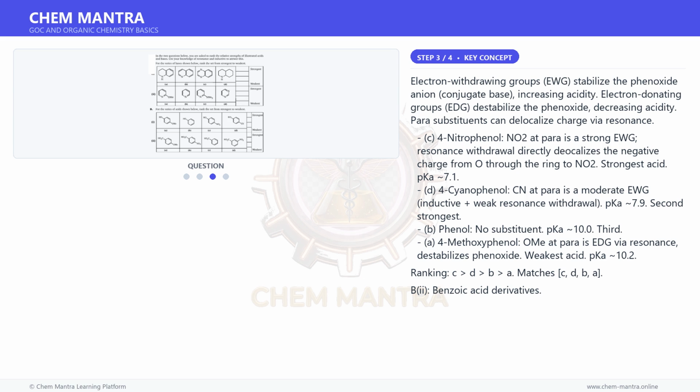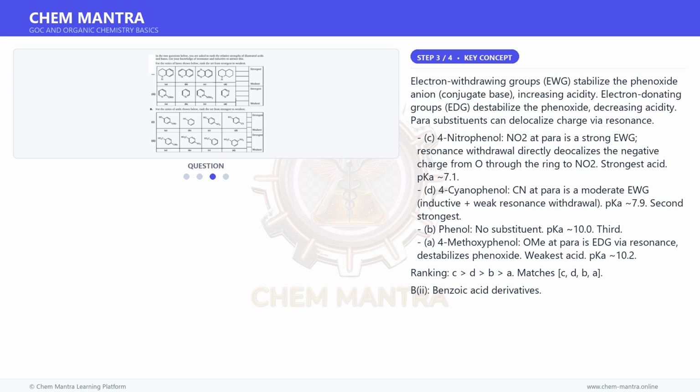Second strongest. B. Phenol, no substituent. pKa 10.0. Third. A. 4-methoxyphenol, OMe at para is EDG via resonance, destabilizes phenoxide. Weakest acid. pKa 10.2. Ranking CDBA matches CDBA.